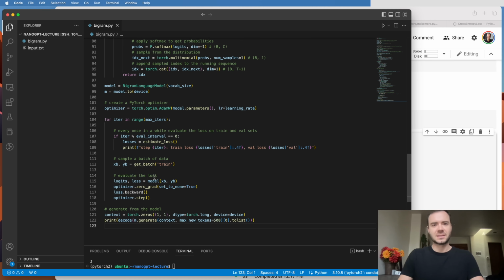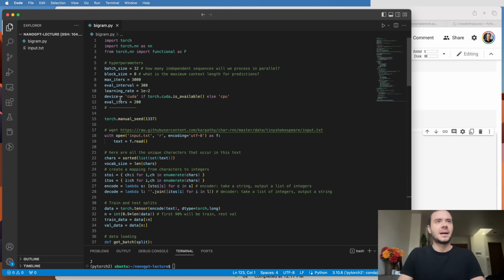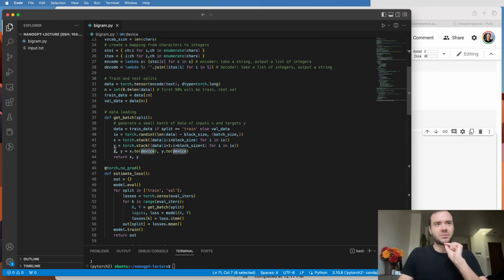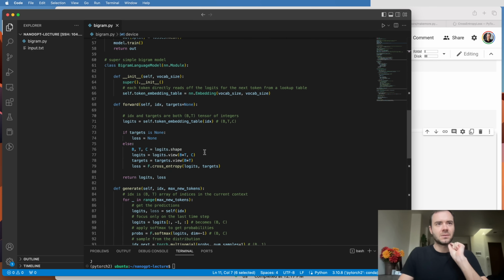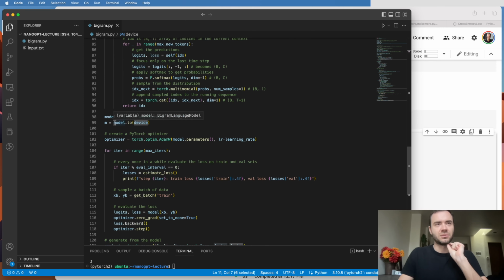So everything here should look pretty familiar. Now, some of the small things that I added. Number one, I added the ability to run on a GPU if you have it. If you have a GPU, then this will use CUDA instead of just CPU, and everything will be a lot faster. Now, when device becomes CUDA, then we need to make sure that when we load the data, we move it to device. When we create the model, we want to move the model parameters to device.